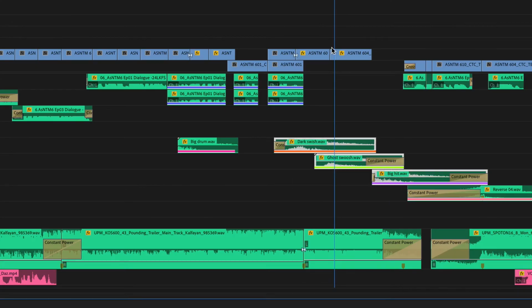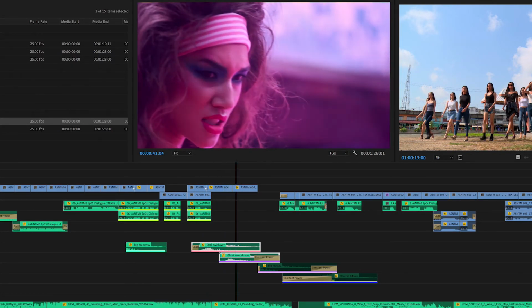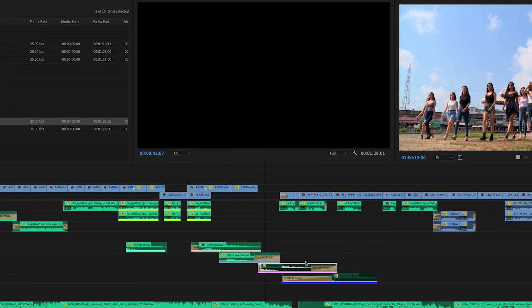Okay, so you see how the sound effects that she's added has helped as well. Swooshes on the movement. And right where she cuts to black, you add a big hit sound effect.